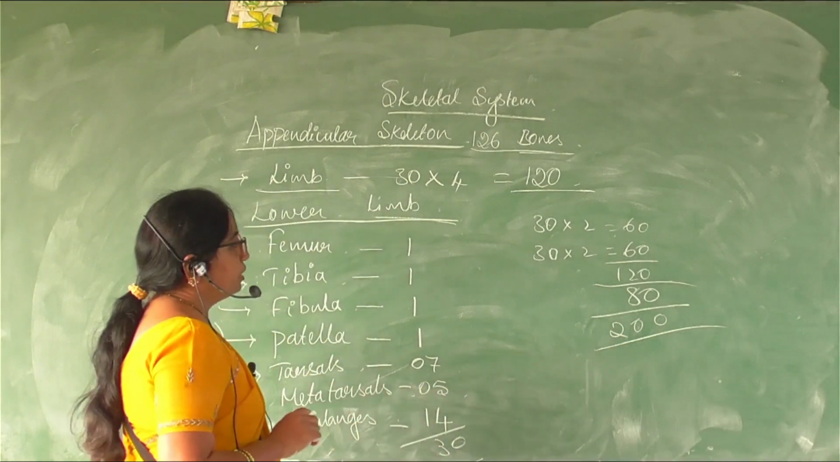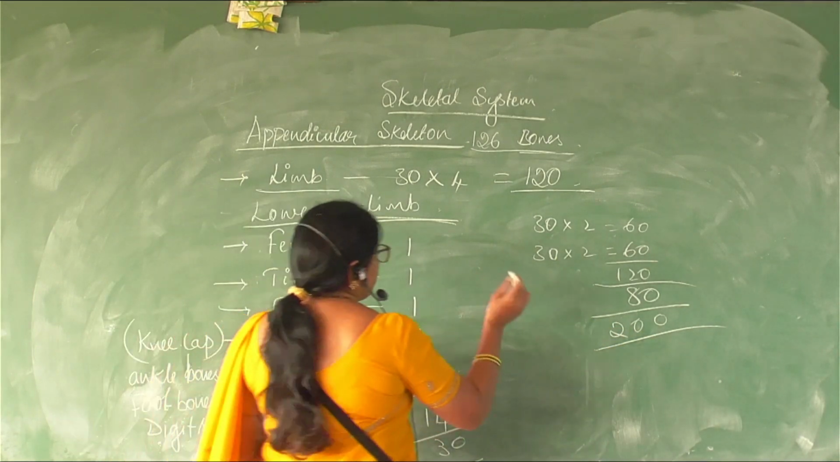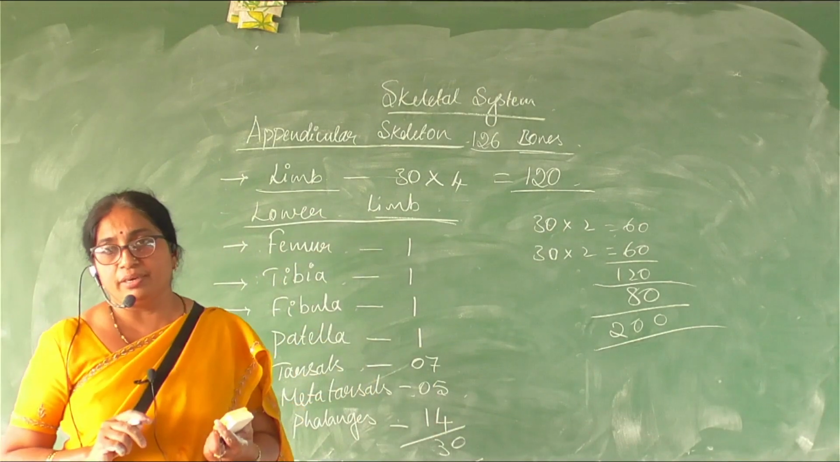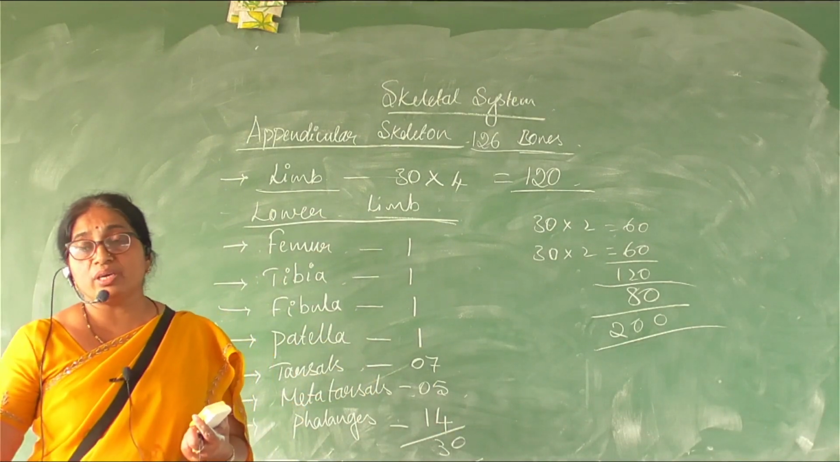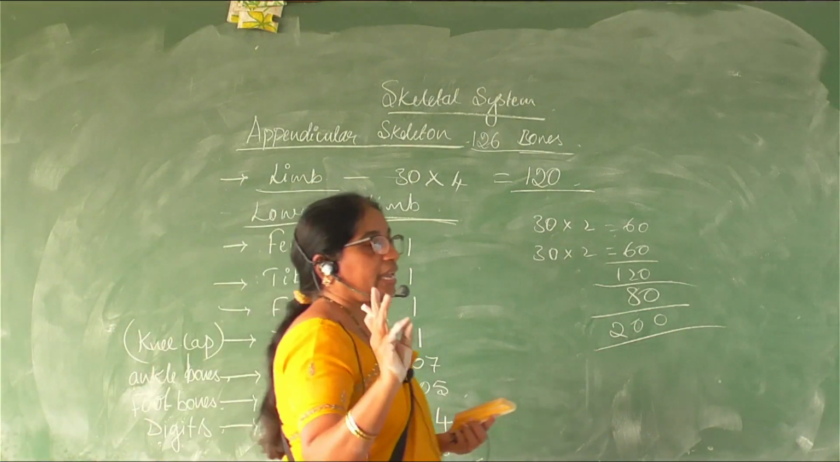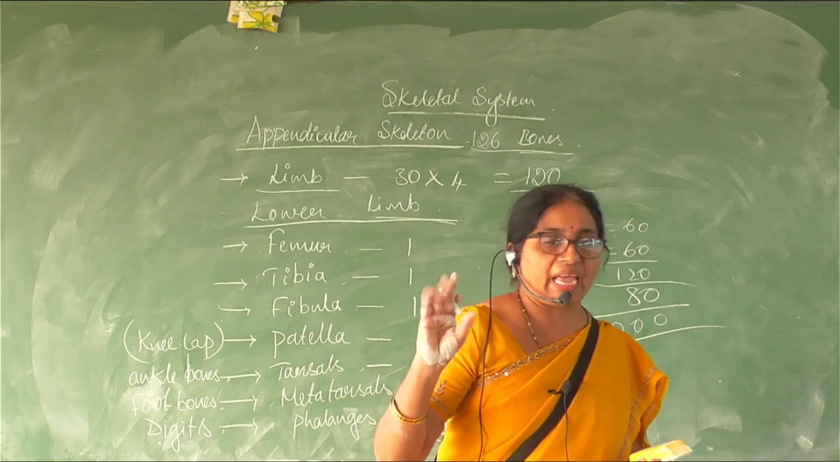We'll take the pectoral girdle and the pelvic girdle. The pectoral girdle has 2 important bones. One is the scapula and the other is the clavicle.